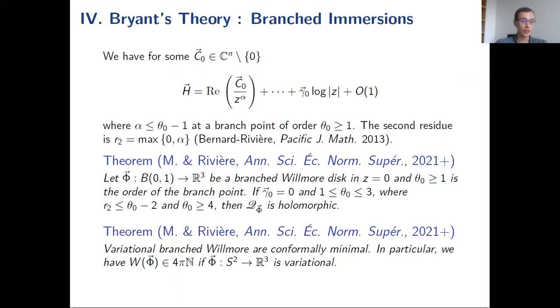Because you have a branch point, the mean curvature H will have a meromorphic singularity of order at most theta minus 1 if the branch point is of order theta 0. And if it's a bit better than this, then you have no poles. And the second result is a global one, for the case of variational branched Willmore spheres. We say they are variational if they are weak limits or bubbles of a sequence of Willmore immersions. Then the same result will also apply.